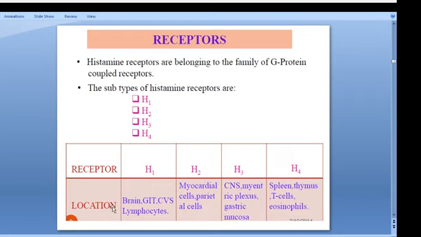Now we can go for the location of the receptors. H1 is mainly in the brain, GIT, cardiovascular system, and lymphocytes. H2 is mainly in the myocardial cells, parietal cells, and gastrointestinal cells. H3 is in the CNS and the gastric mucosa. H4 is in the spleen, thymus, T cells, and eosinophils.